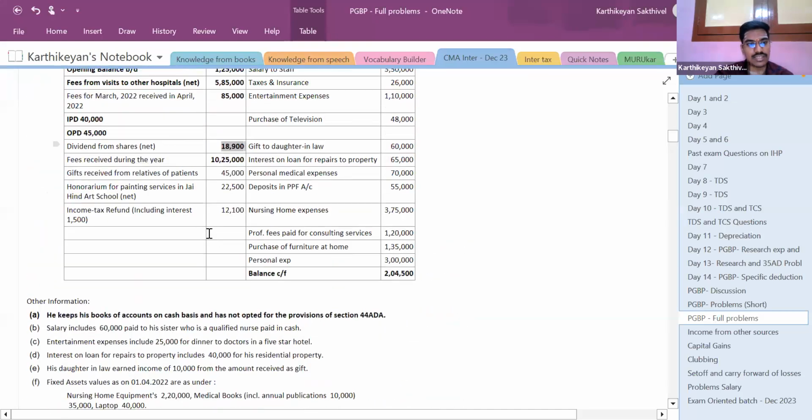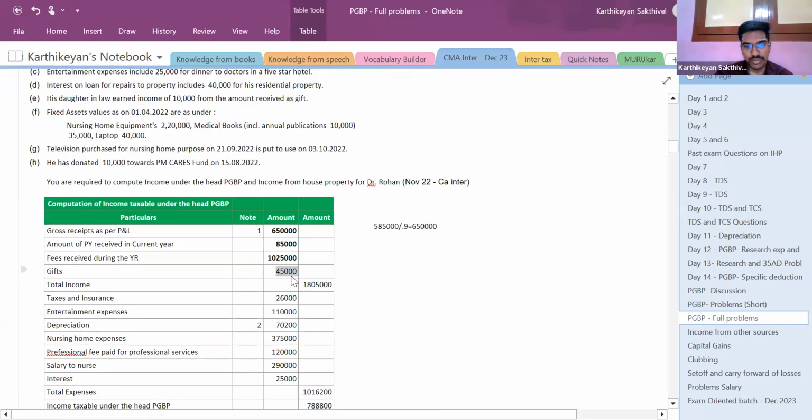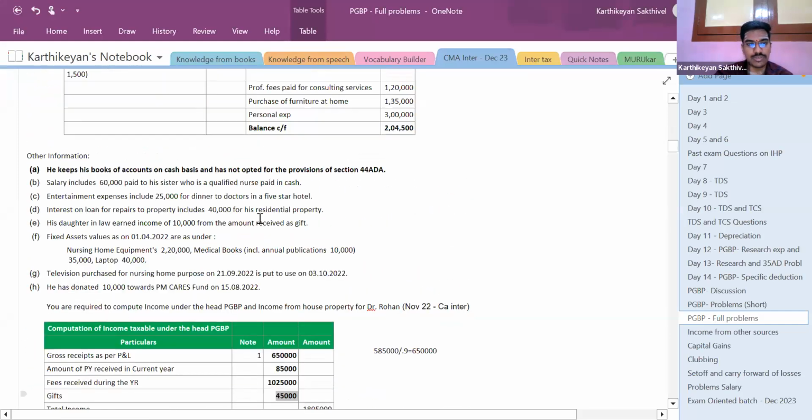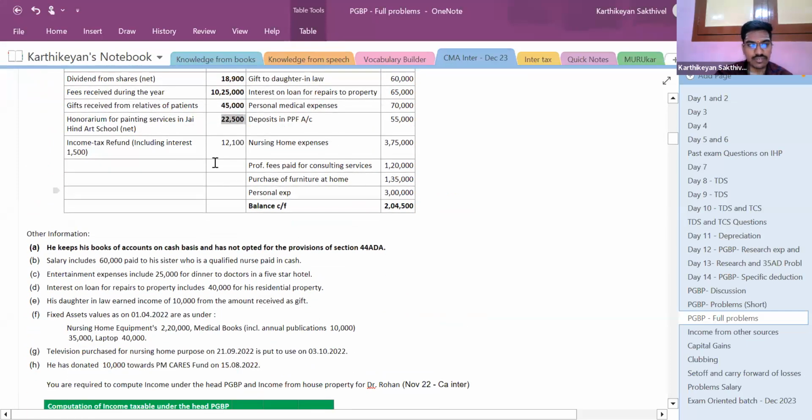Right? Next, gift received from relatives of patients. Gifts received from relatives of patients are taxable. So this is 45,000. It is to be taxed here. Next, honorarium for painting services in Jai Hindi Art School. This is taxable as income from other sources. Hence, it is not required to be dealt with here.